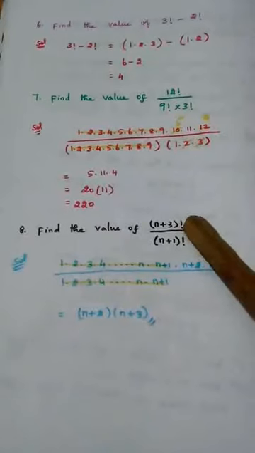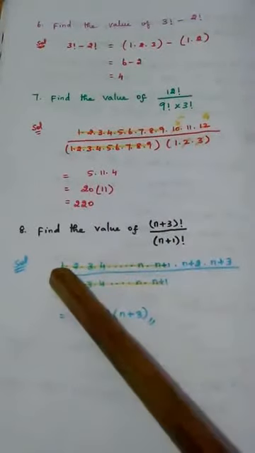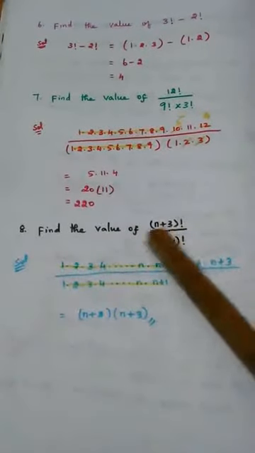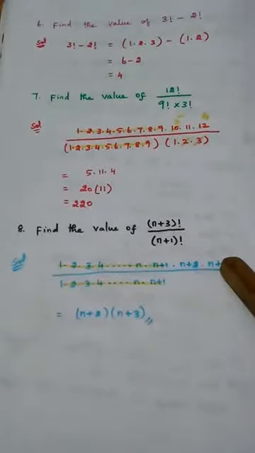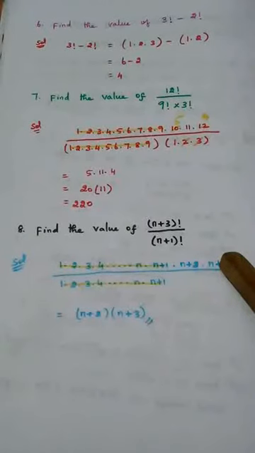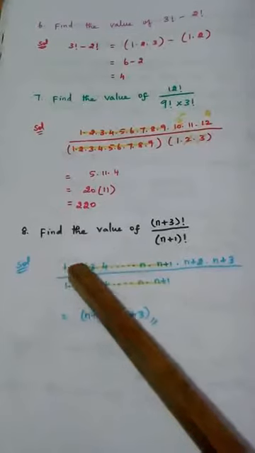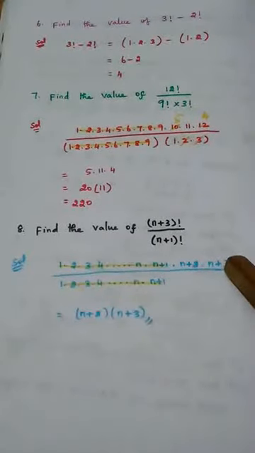Factorial means we know the meaning. So (n plus 3) factorial means again we should start from 1: 1, 2, 3, 4. We should end at n plus 3. Because 5 factorial means starting from 1 we should write up to 5. (n plus 3) factorial means starting from 1 we should write up to n plus 3.